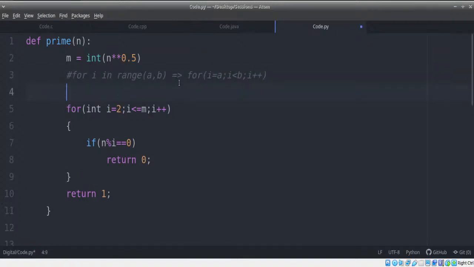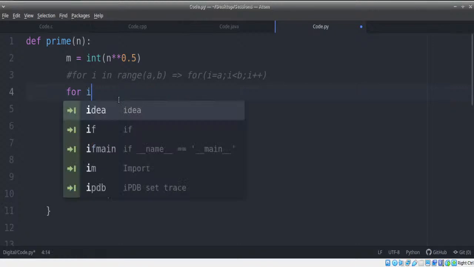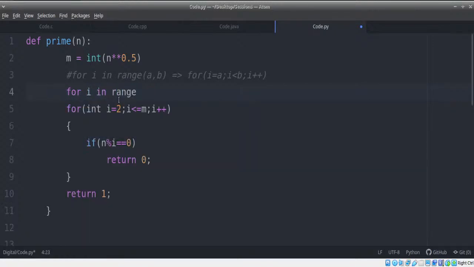What I need to do here is, for i in range, what's the value? a is 2. So I'll write for i in range of 2 and less than b. It's not less than or equal to, it is less than b. To change it to include m, I need to go less than m plus 1. So now this condition is similar, less than b. So the value I can give is b, which is m plus 1.